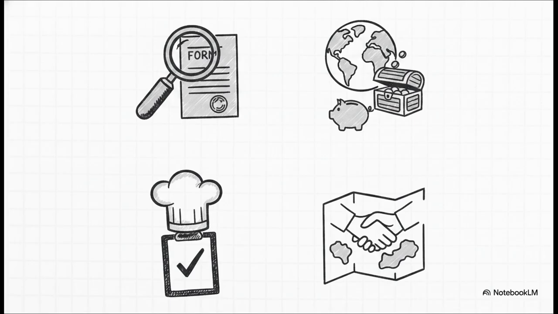Next, the portal is highlighting the CBDT's Second Nudge Initiative. This is a public awareness campaign aggressively targeting the disclosure of foreign assets. The department is basically trying to prompt taxpayers to come clean voluntarily on their overseas holdings. We're also seeing enforcement updates, specifically a nationwide verification exercise targeting restaurants suspected of suppressing their turnover. And on the global front, the portal just published the newly signed amending protocol that updates the double taxation avoidance convention between India and France. So, as you can see, the portal is acting as a live feed for both domestic and international tax shifts.